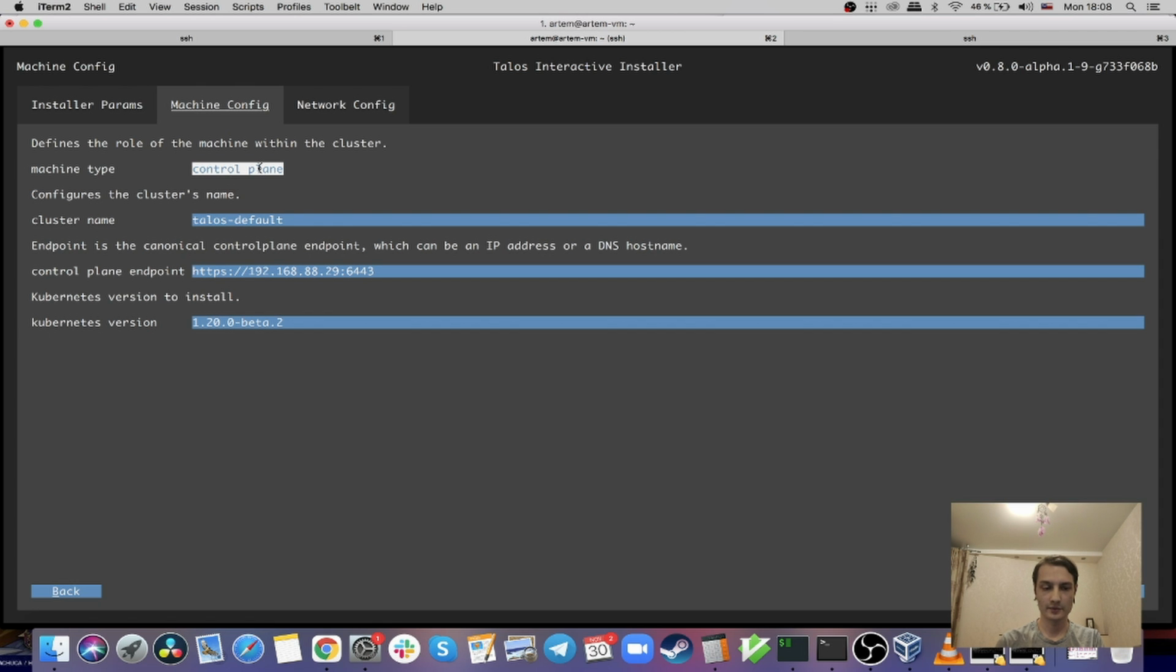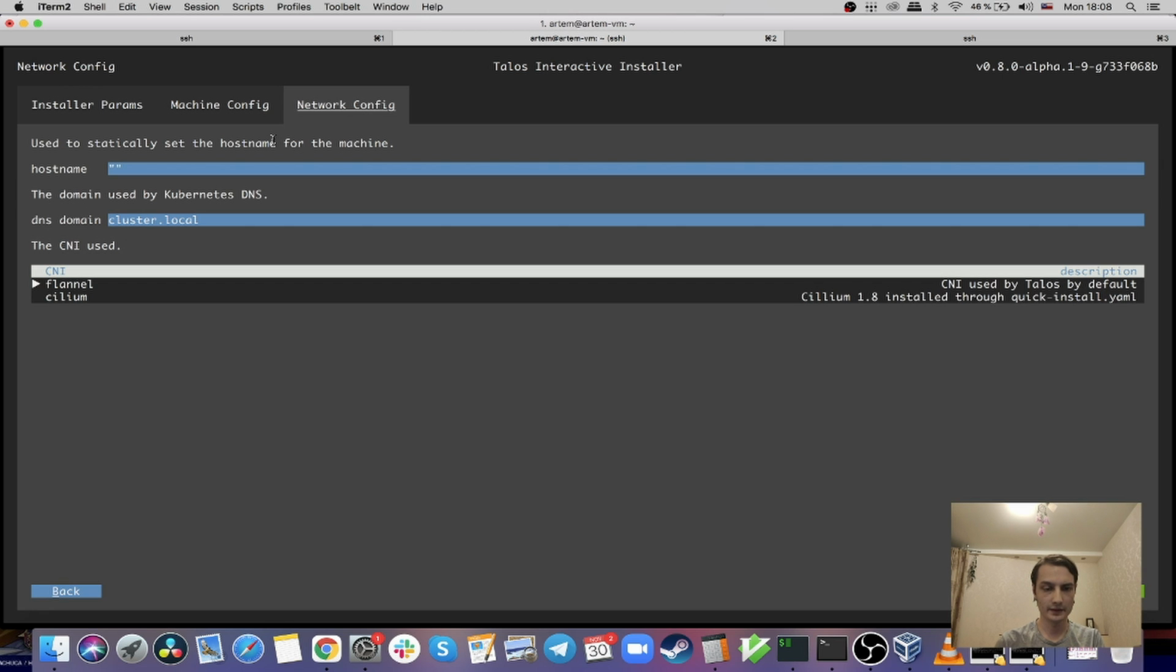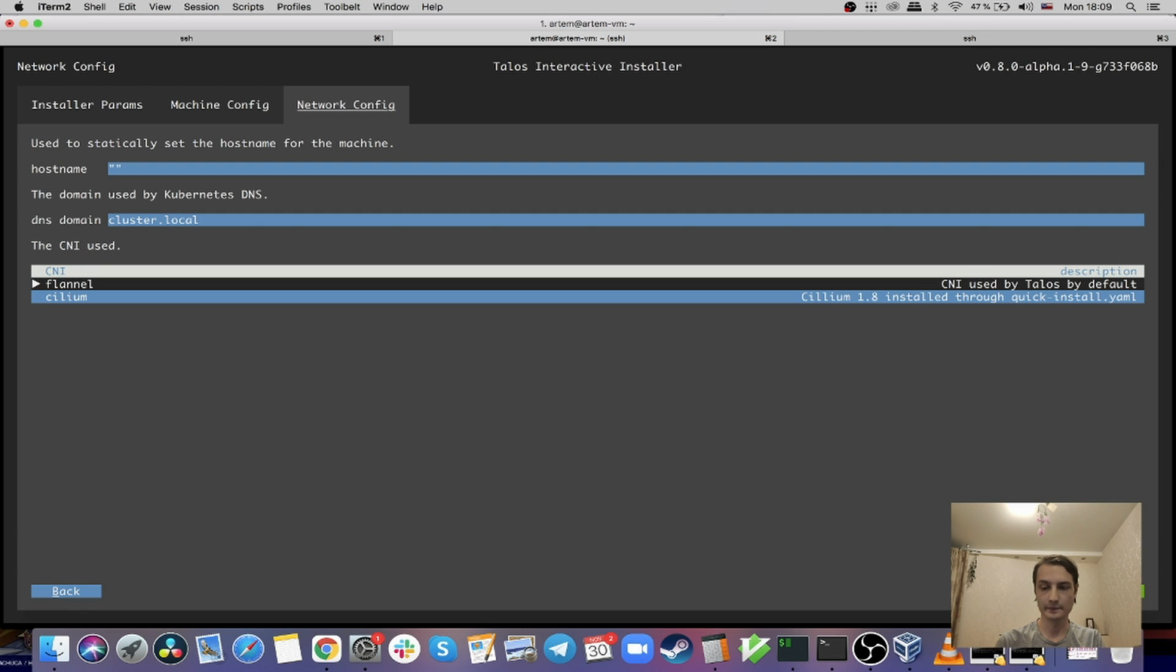You can only choose control plane, but if you expand the cluster, you should be able to pick from 2 different types. It's either control plane or worker. And also you can change the cluster name, change the control plane endpoint, and select the Kubernetes version you want to use. And here we have the network configuration where you can define the host name, your DNS domain for Kubernetes DNS, and also you can pick from, right now, only 2 different CNI plugins. So it's Flannel, which is the default, and Cilium.